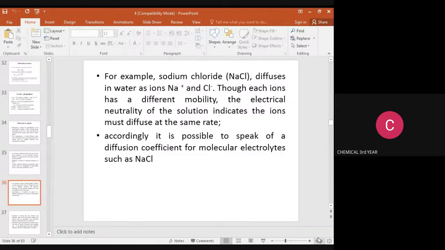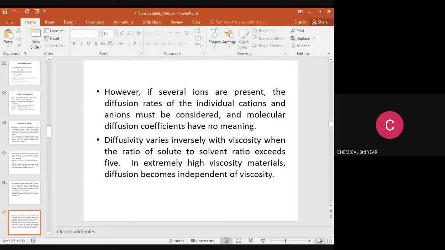Accordingly, it is possible to speak of the diffusion coefficient of molecular electrolytes such as NaCl. However, if several ions are present, the diffusion rates of the individual cations and anions must be considered. The molecular diffusion coefficient has no meaning.